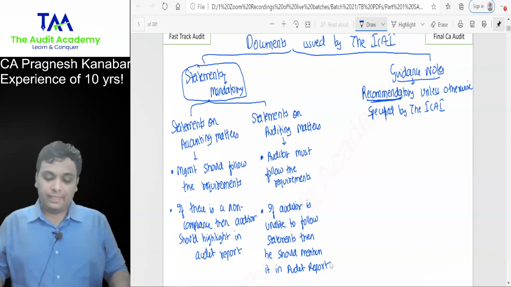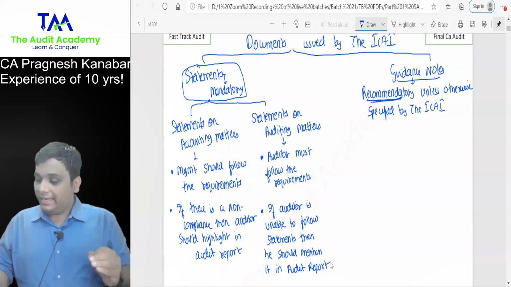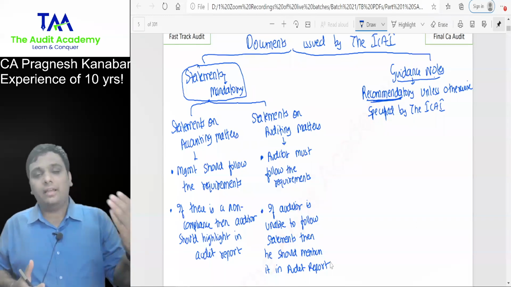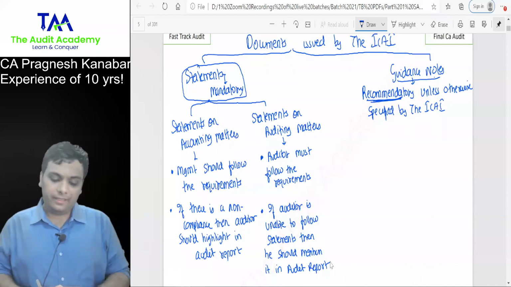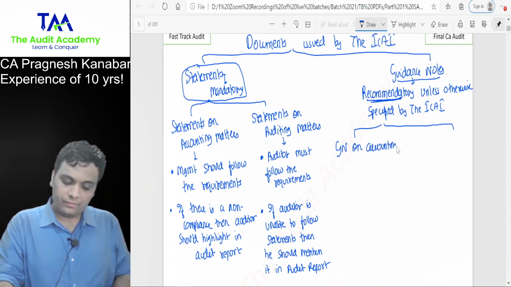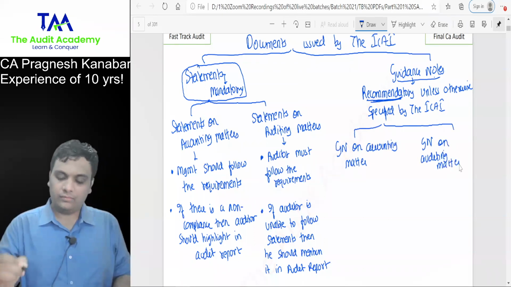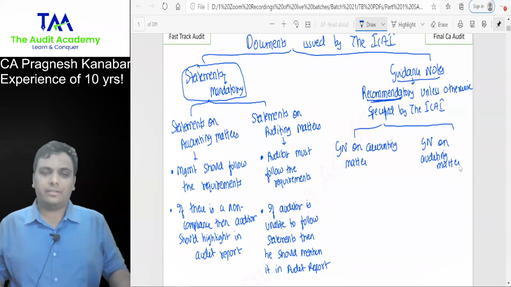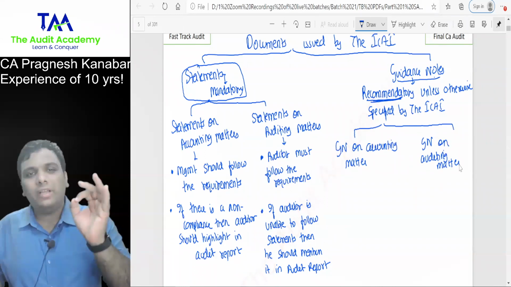All right. When we talk about guidance notes, they are obviously recommendatory unless otherwise specified by the ICAI. Guidance notes are also on accounting matters and auditing matters. Guidance note on accounting matter. Guidance note on auditing matter. Let us talk about guidance note on accounting matter.